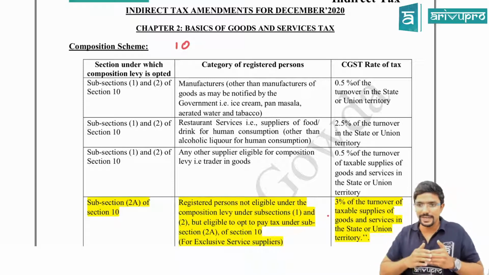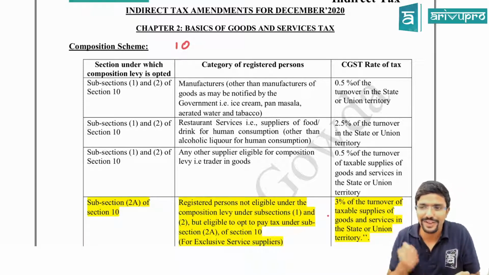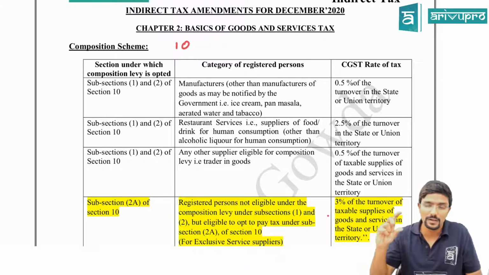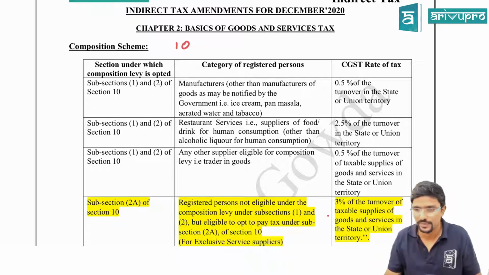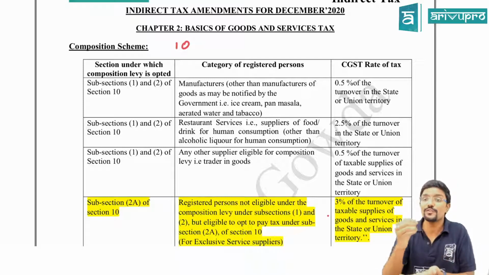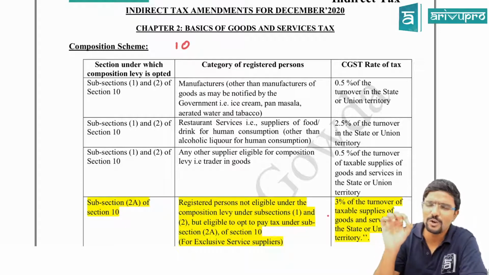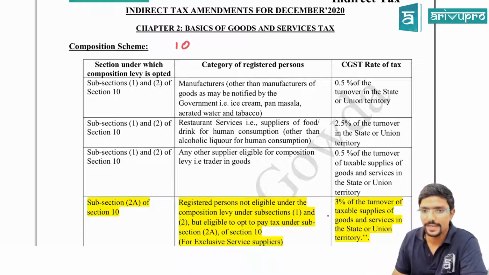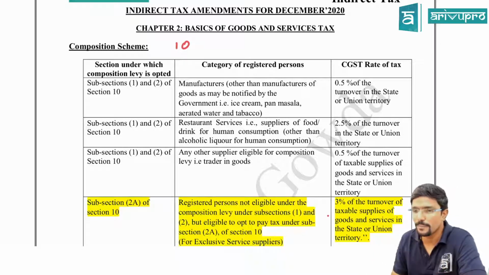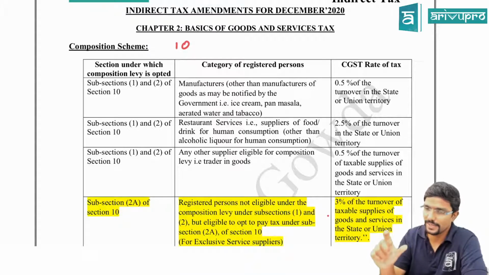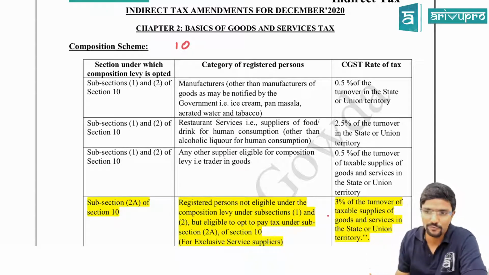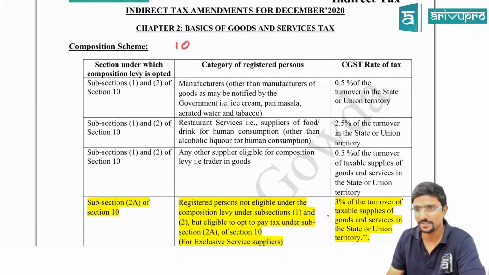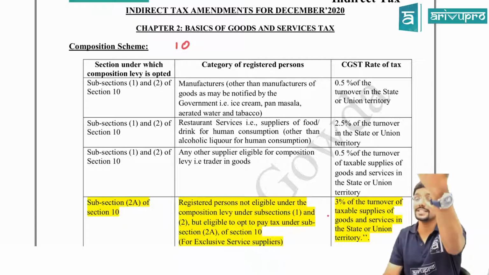If your aggregate turnover is less than 1.5 crores, or 75 lakhs in some special category states, you can opt for the composition scheme. If you opt for it, you will be paying tax at a very low rate, like 0.5% or 2.5%. Sir, can everyone opt for composition scheme? No. First of all, the limit is aggregate turnover should be less than 1.5 crores, or 75 lakhs for some special category states.